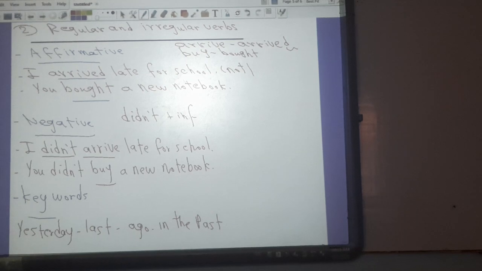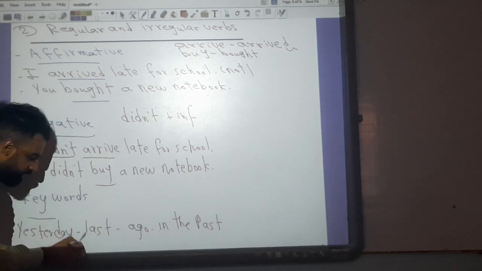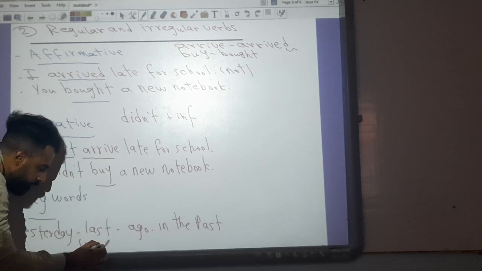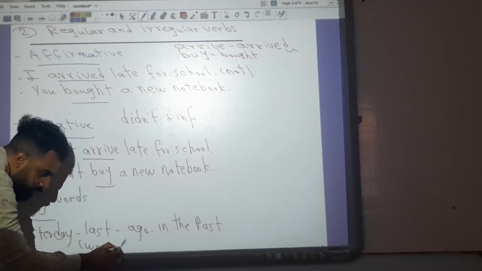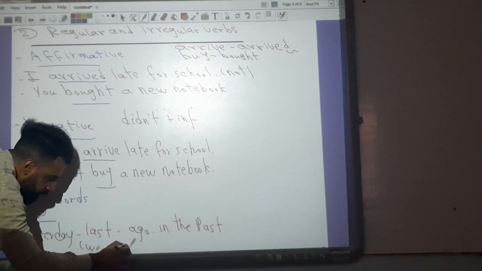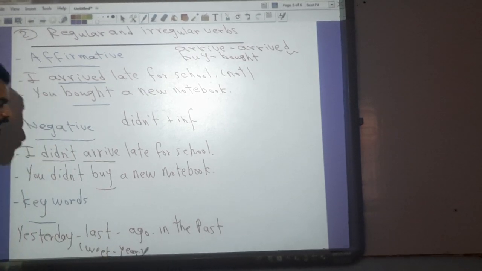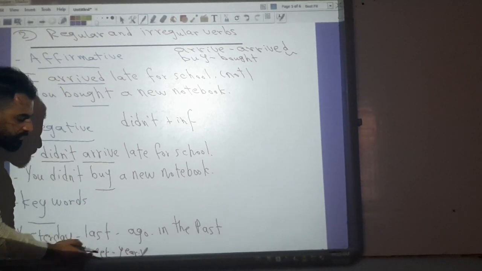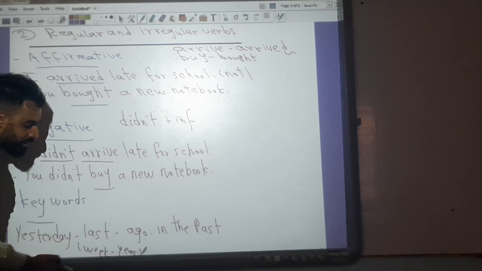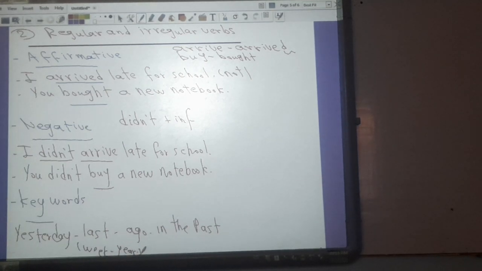So what are the keywords for past simple? We have yesterday, last, and after last we can say last week, last year, or so on. And ago: before ago, we can say a week ago, a year ago, and so on, and in the past.